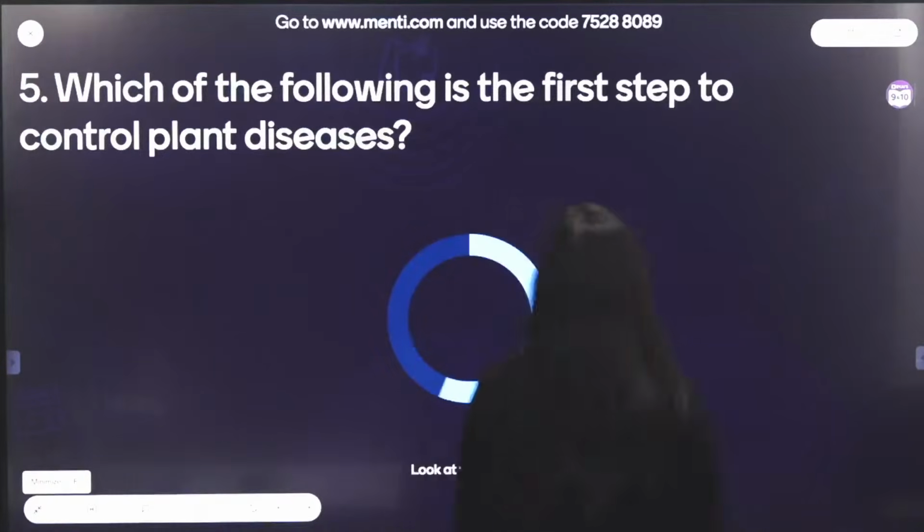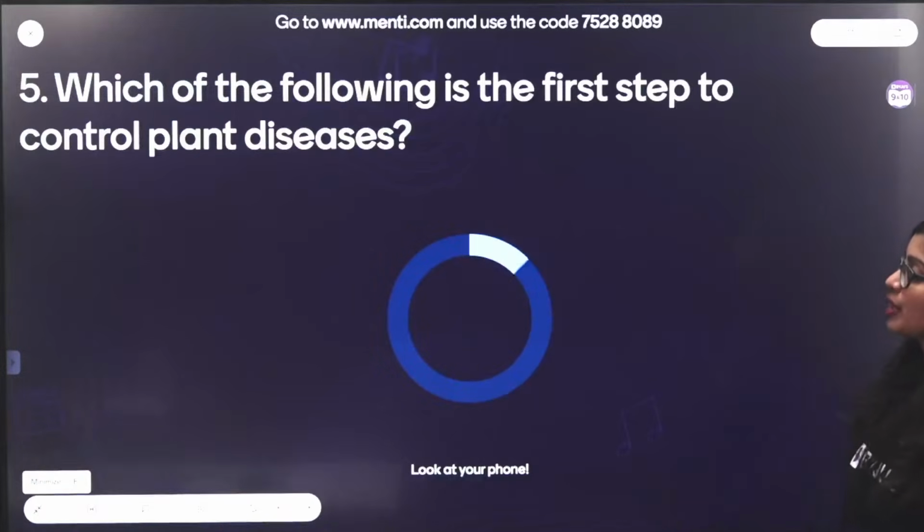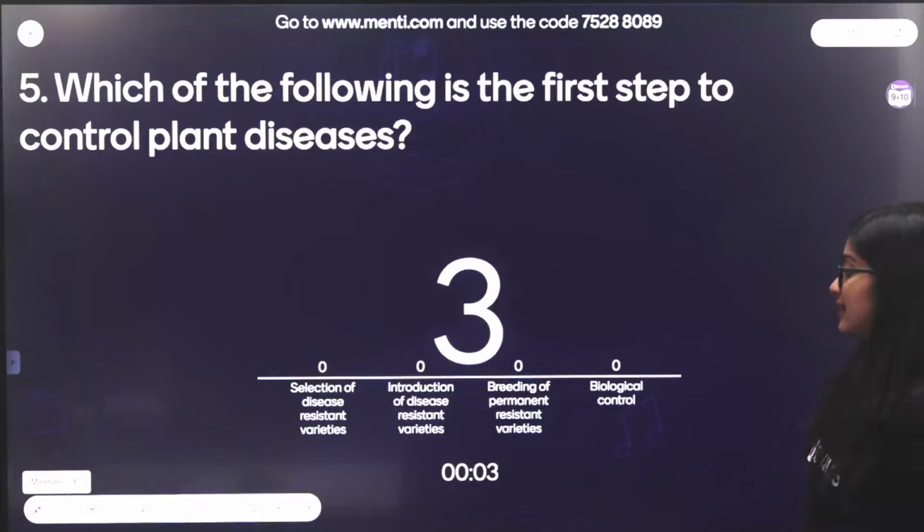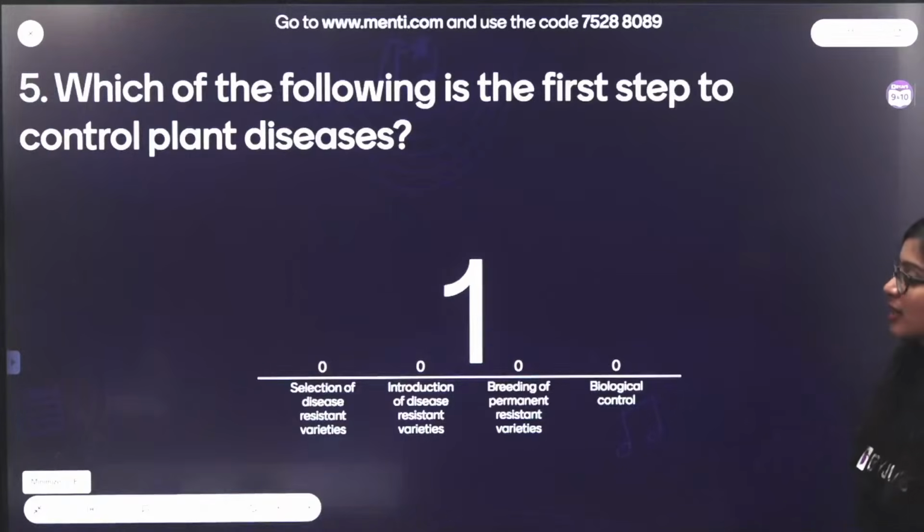Which of the following is the first step to control plant diseases? Selection of disease-resistant varieties, introduction of disease-resistant varieties, breeding of permanent disease-resistant varieties, or biological control.